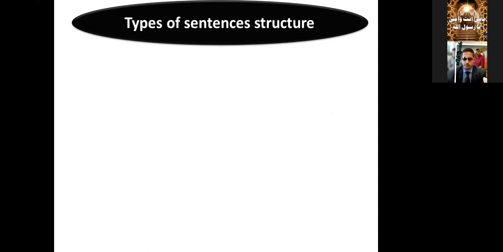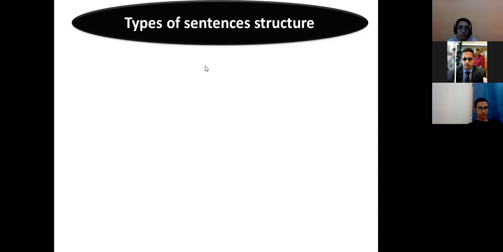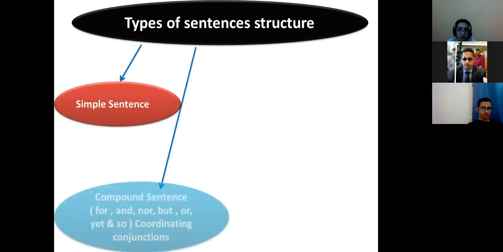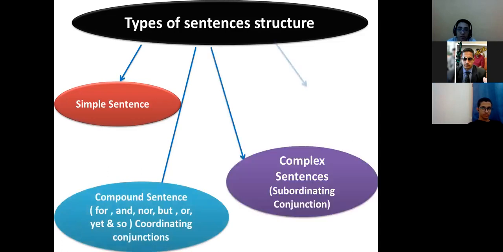Tell me, what are the types of sentence according to the structure? Basic sentence and complex sentence. Please turn on your cam, my dear students. Simple sentence, and compound sentence, and complex sentence, and the compound-complex sentence.